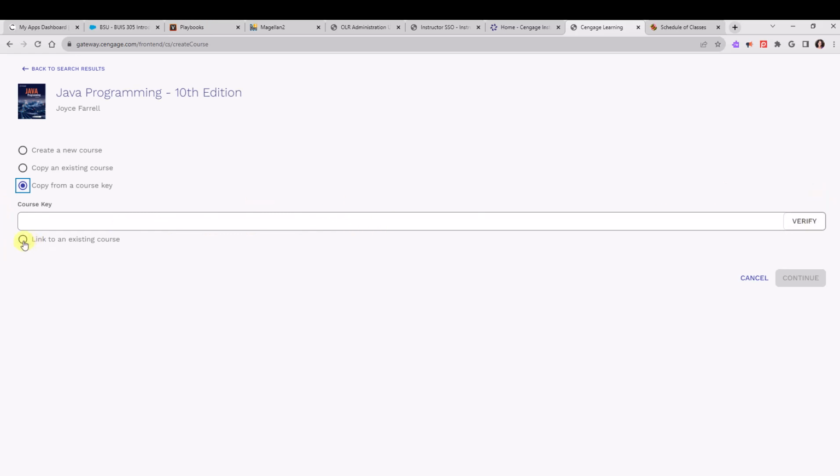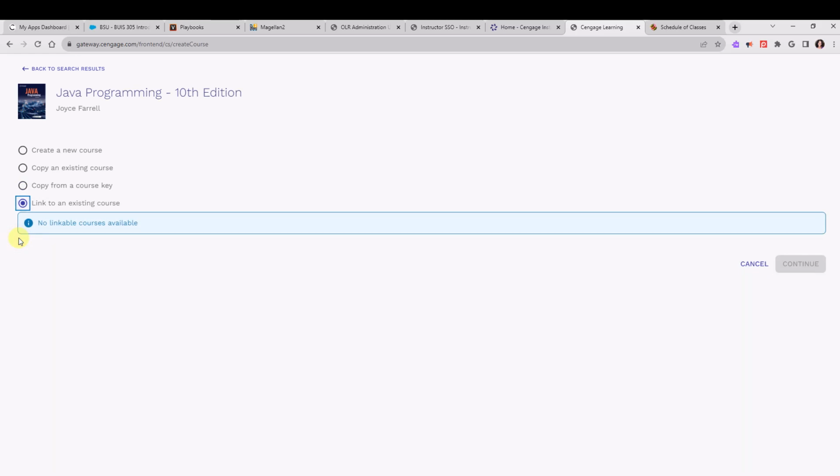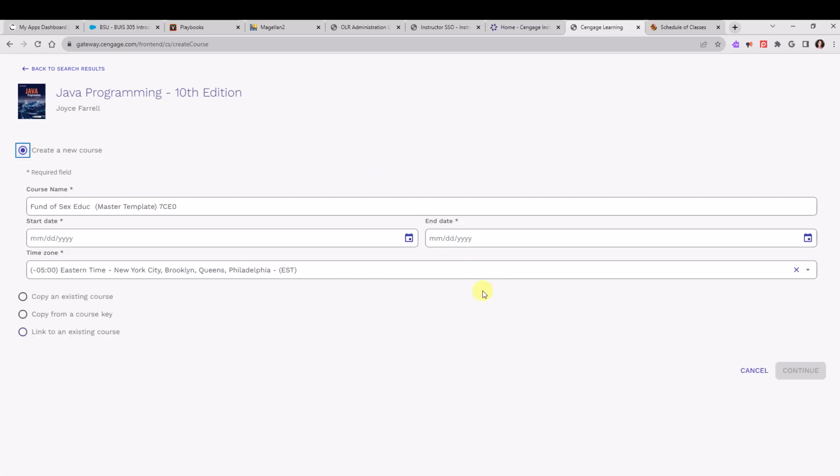And then finally, the fourth option, if you have set up a course in your Cengage account that you want to use integrated with Blackboard and there's no students currently enrolled in that course, then you could actually click on Link to an existing course. So if you've already started a course and you already have students enrolled, then you are not going to be able to integrate a course that already has students enrolled in the MindTap course. So we're going to actually click on Create a New Course.